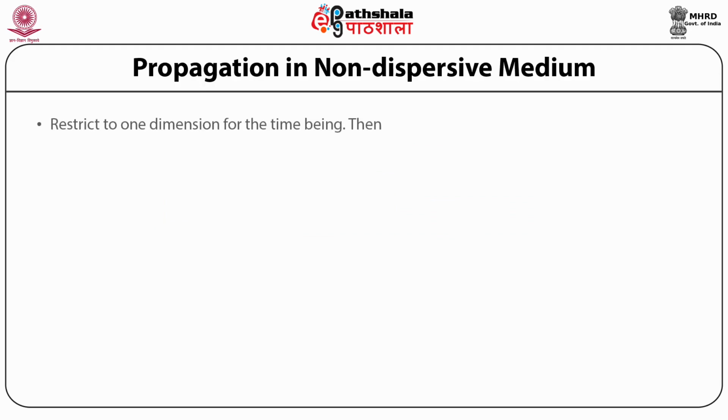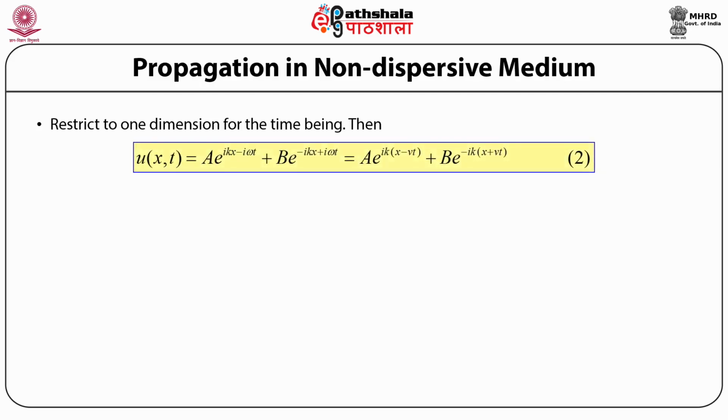Now, let us restrict ourselves to one dimension for the time being so that the solution is simplified. Then we can write down the plane wave solution as u as a function of position x and time t is equal to a times e to the power iota k x minus iota times omega times t plus b times e to the power minus iota k times x plus iota times omega times t.